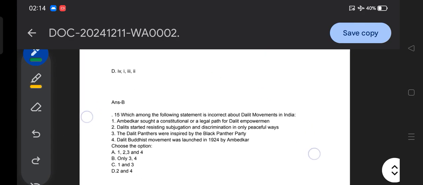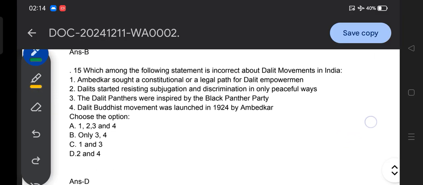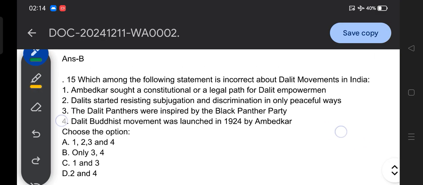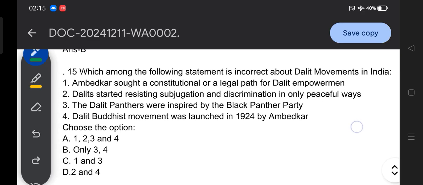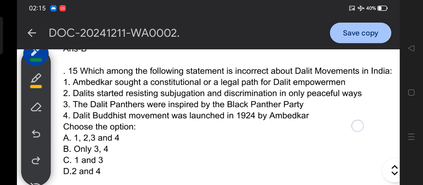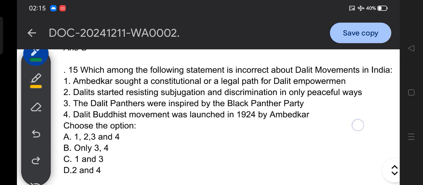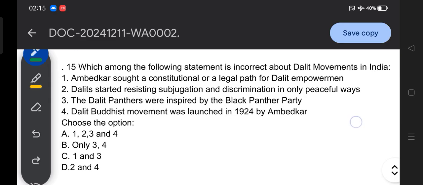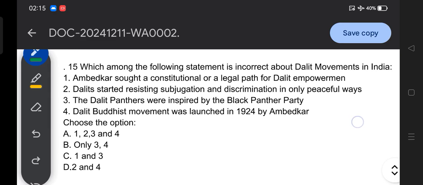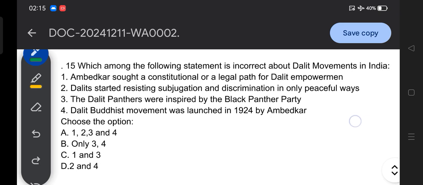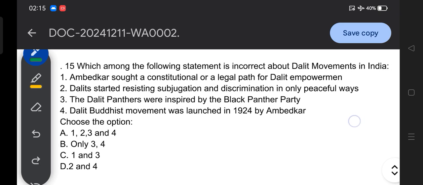Moving to another question, question number 15: which among the following statements is incorrect about the Dalit movement in India? I mean to say, choose the statement incorrect about the Dalit movement from the four options. Option A: Ambedkar sought a constitutional or legal path for Dalit empowerment.